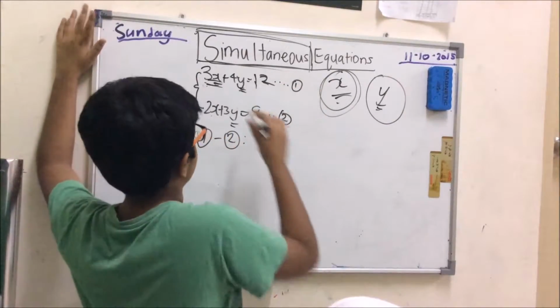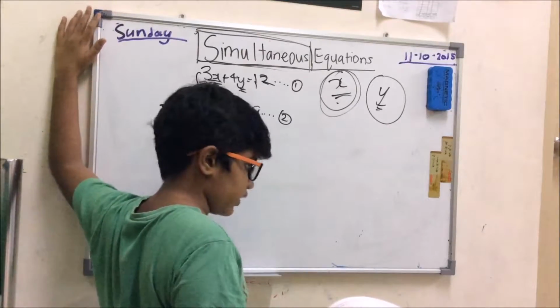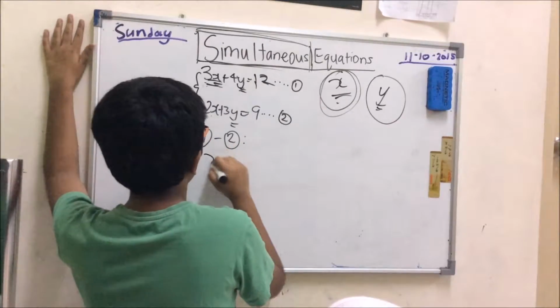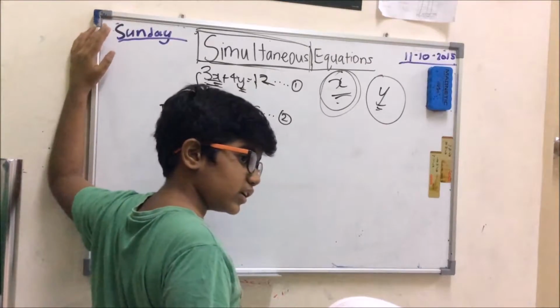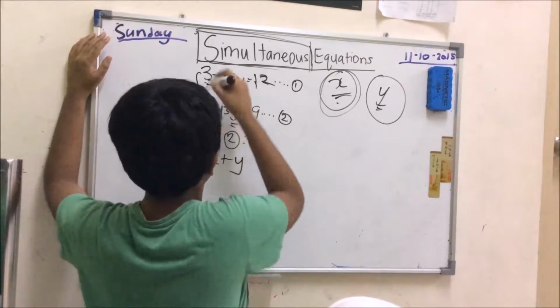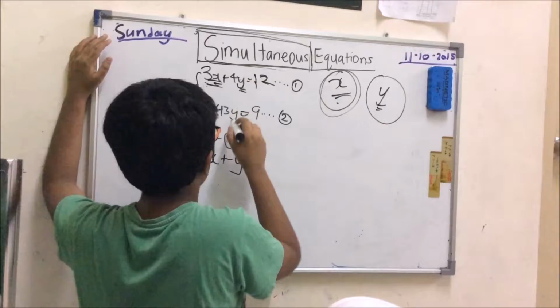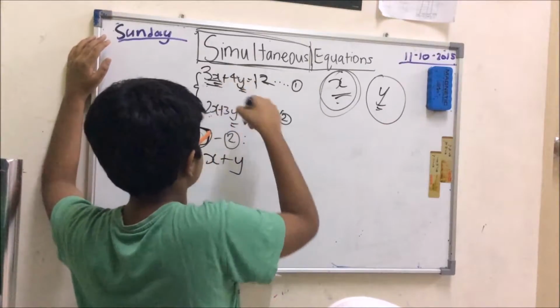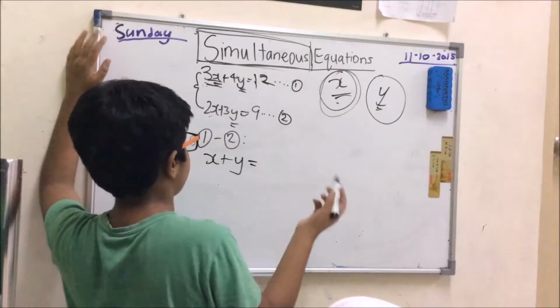It's simple maths. 3x minus 2x is x. Good. 4y minus 3y is y, in case you didn't answer that. It's simple. 3x minus 2x and 4y minus 3y. And also after the equal sign, you're also minusing it.